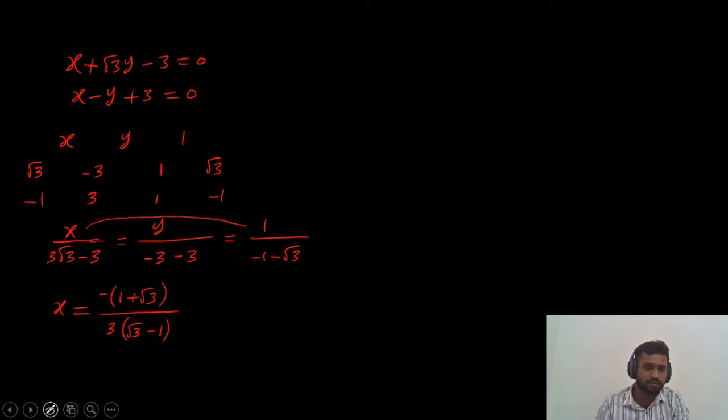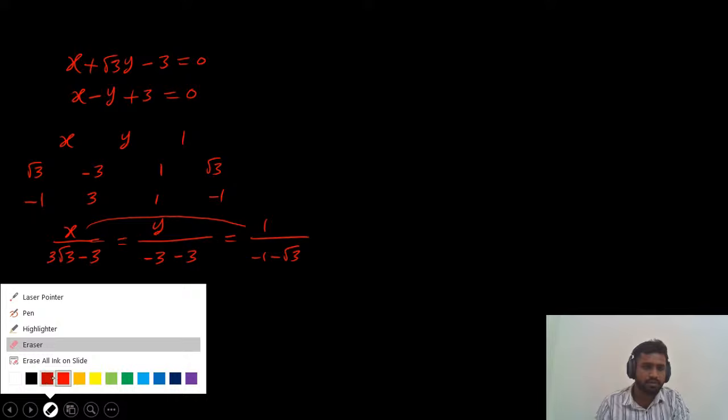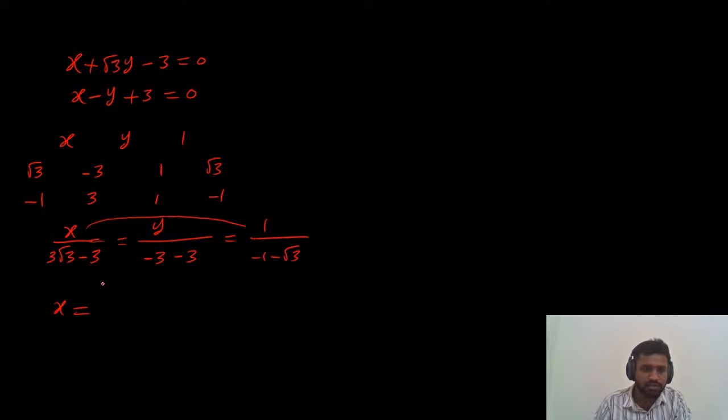Small mistake here. So the x value: take 3 common, root 3 minus 1 divided by minus of root 3 plus 1. This is the value of x.